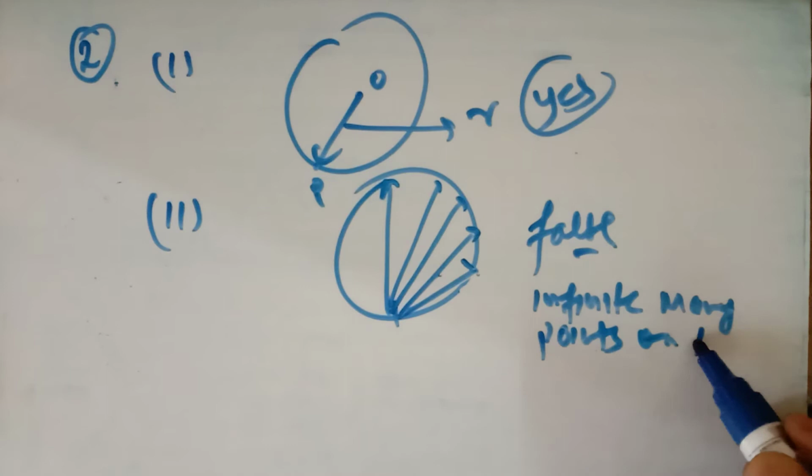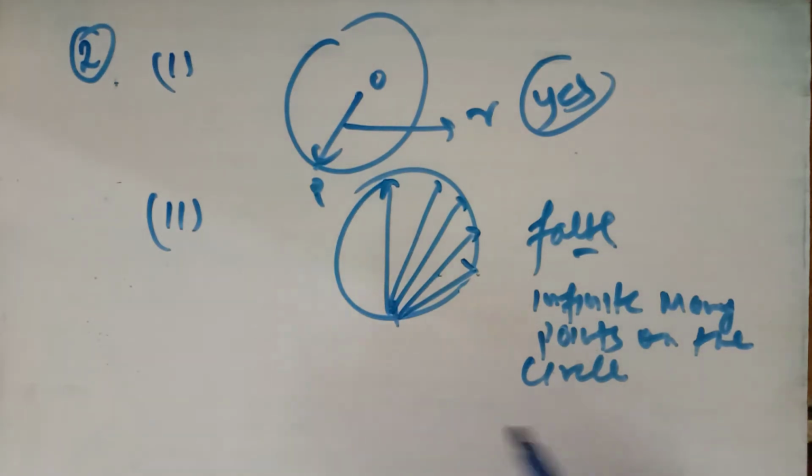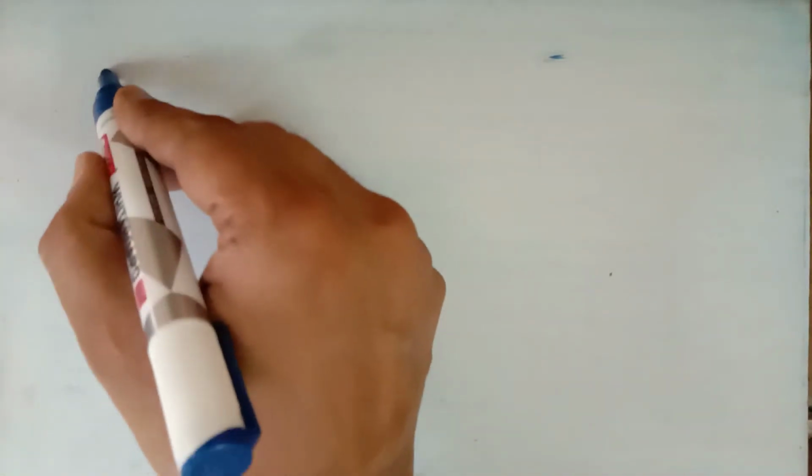When there are infinite points on the circle, it means you can find infinite numbers of equal chords. So this statement is false because a circle contains infinite numbers of points.